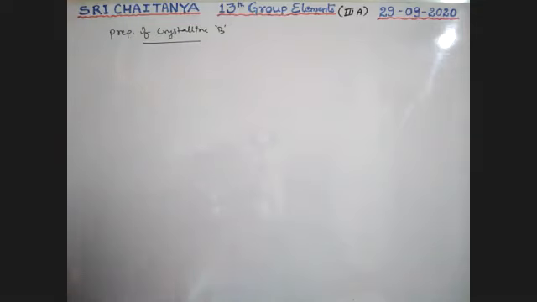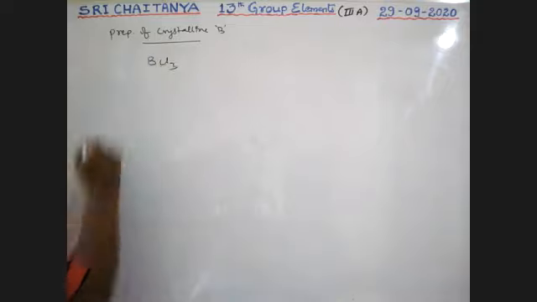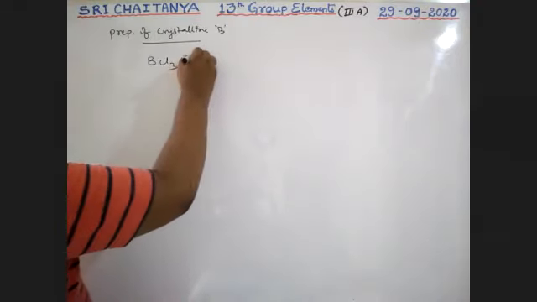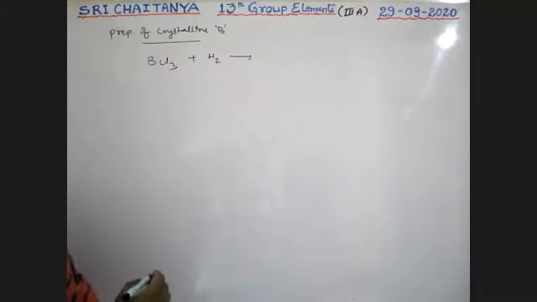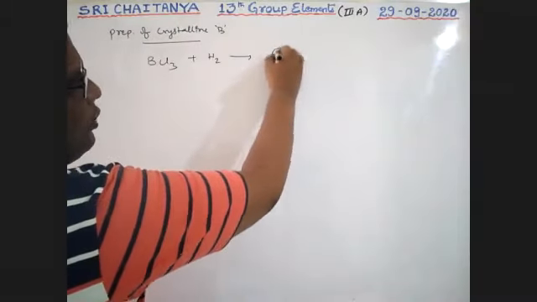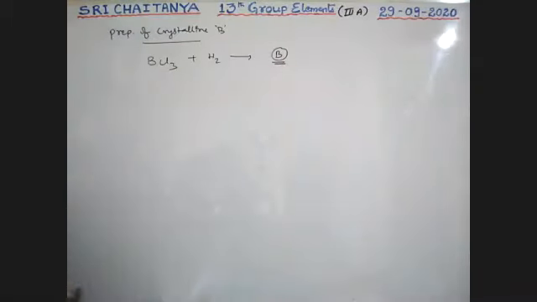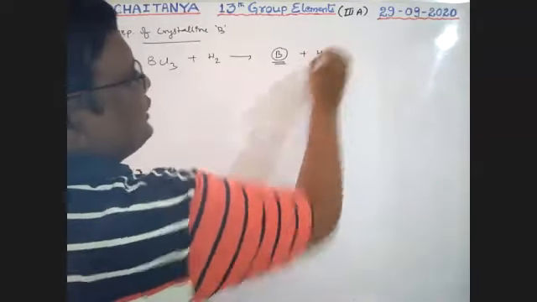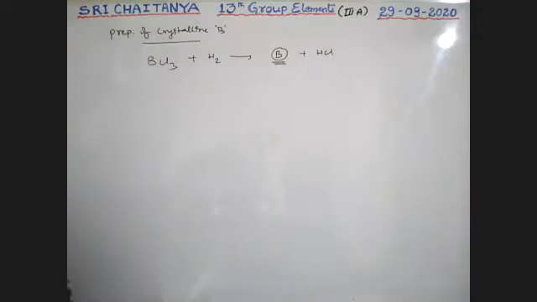From halides, when boron trichloride is strongly reduced with hydrogen gas, that gives boron, which is the crystalline form, along with HCl. A crystalline boron is formed.